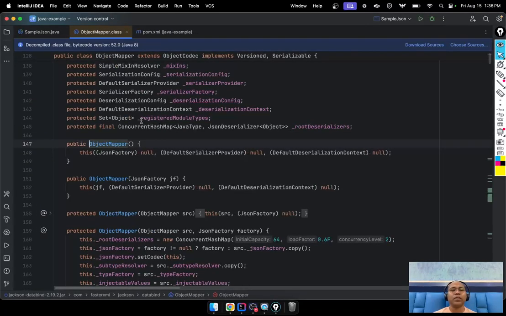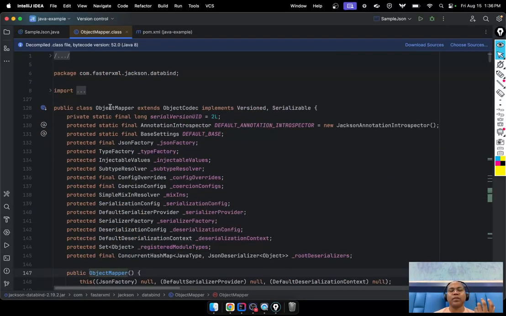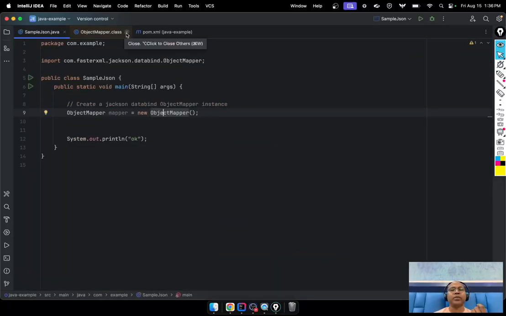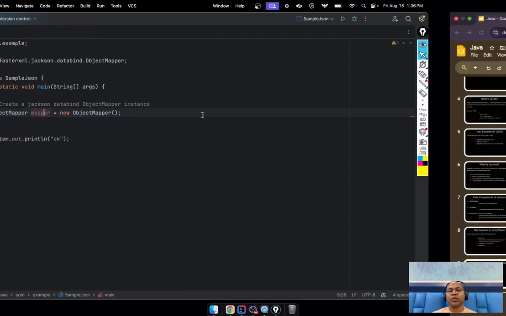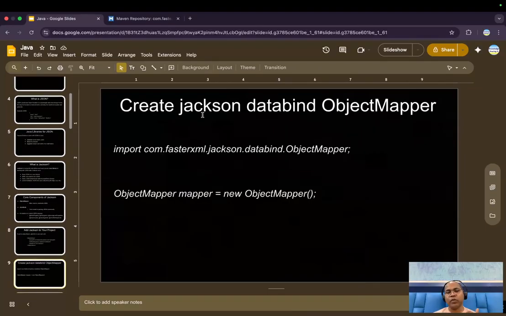If you notice, this is a simple class already provided by the Jackson library. That is the good part. It is a simple class, and you can create an object of it simply using new. Now this class offers a list of functions to read and write. So whenever you work with this library, this is sufficient.